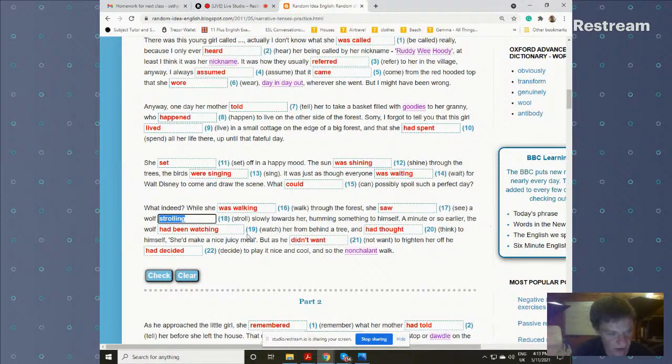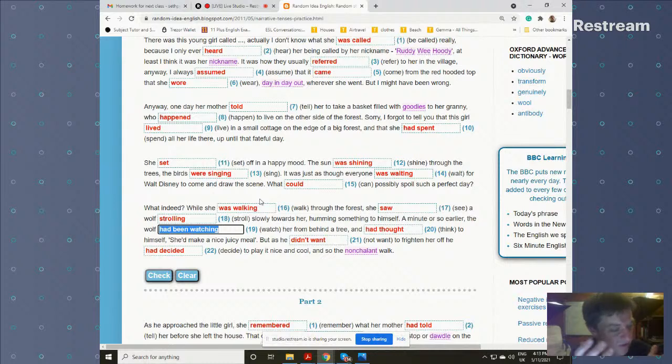So a minute or so earlier, the wolf had been watching. And this must be perfect tense because of the a minute or so earlier. Notice that watch is a dynamic verb. It's continuous. And that's why it's in the continuous form, had been watching and not had watched. I mean, you could say a minute or so earlier, a wolf had watched her, but that sounds like you're going to tell us the result of what happened.